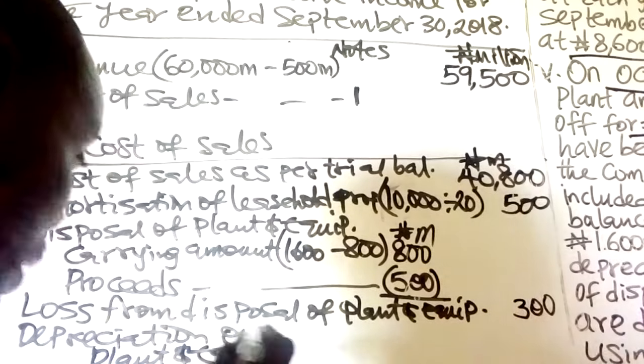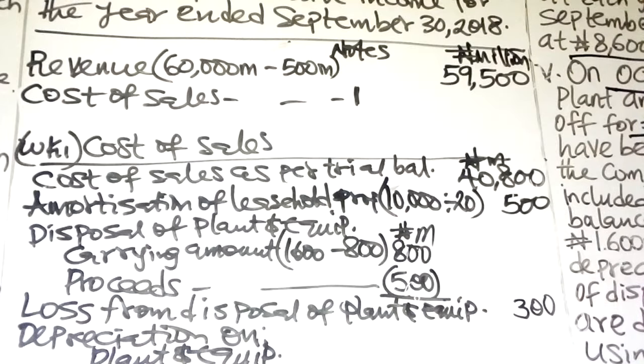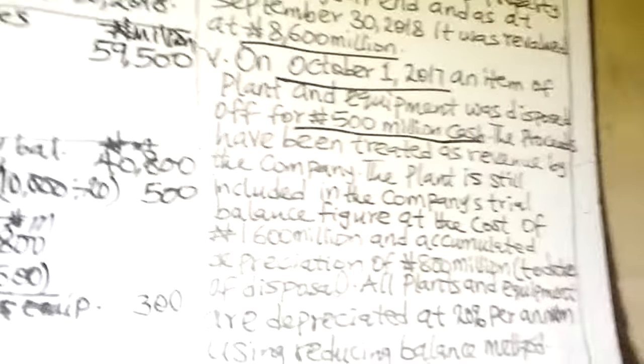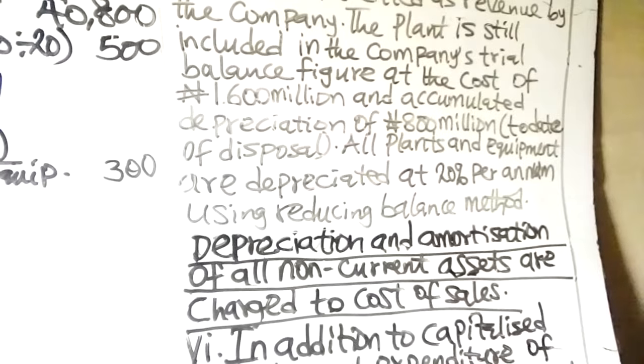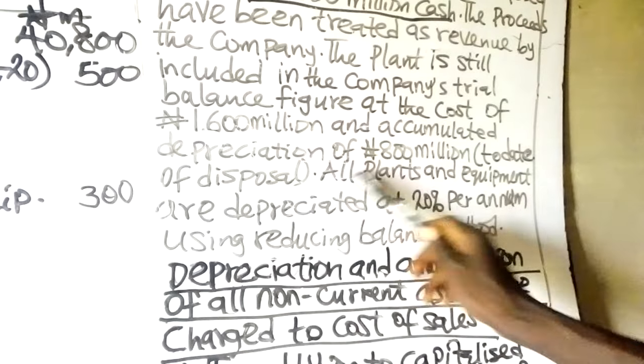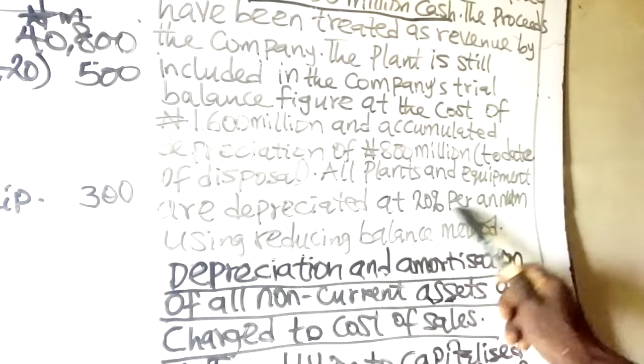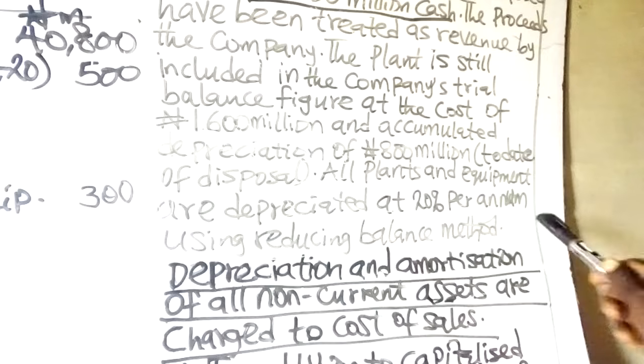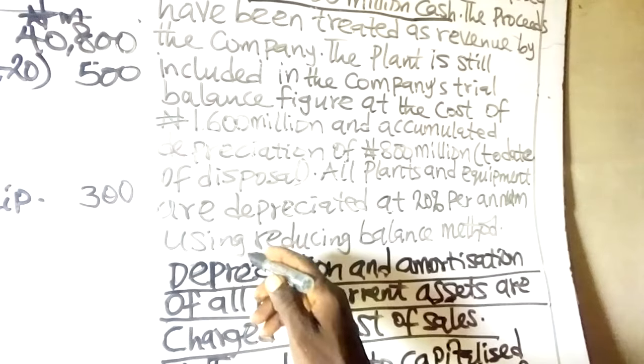Remember, the method of depreciation used is reducing balance method, because you have been told in the question that all plant and equipment are depreciated at 20% per annum using reducing balance method.